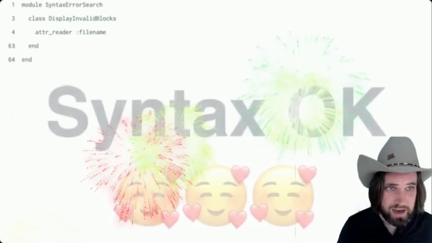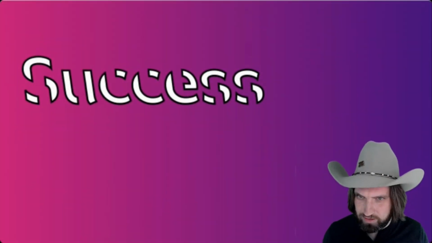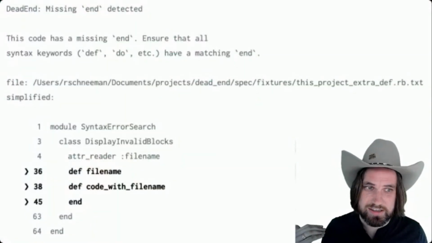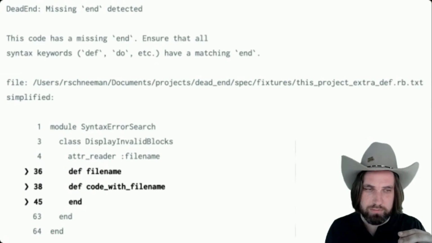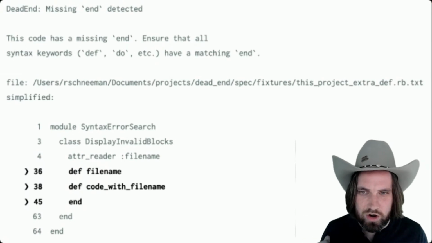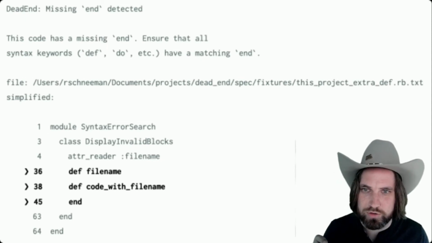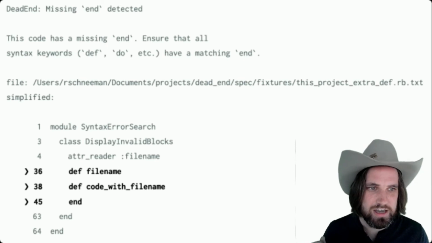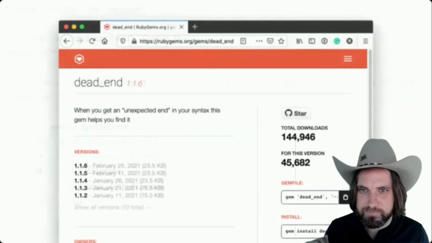Right, syntax is okay. Great, so our goal-seeking algorithm successfully found the invalid syntax nodes and removed them. It can stop searching. We then present these findings to the user. This is the actual output that you get from inputting that file into dead end. There are extra lines on 38 and 45 added in for a little bit of extra context and to accommodate an edge case I don't have time to fully go into here.